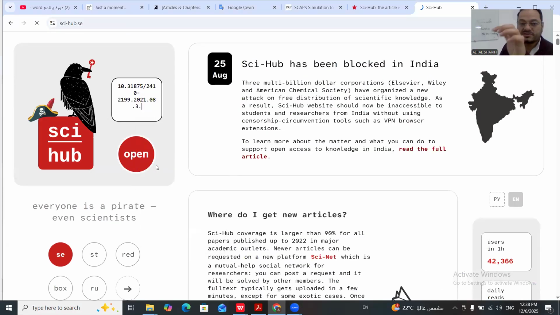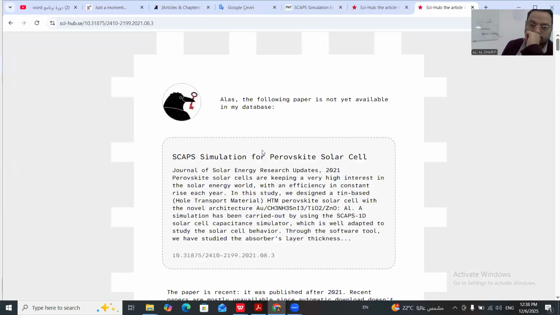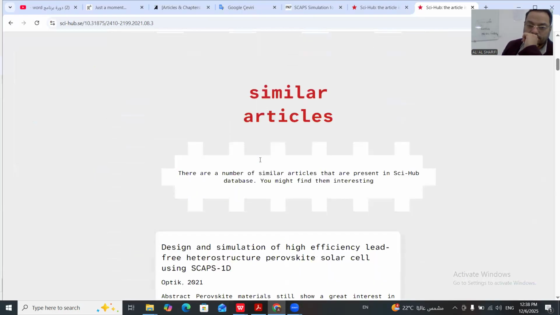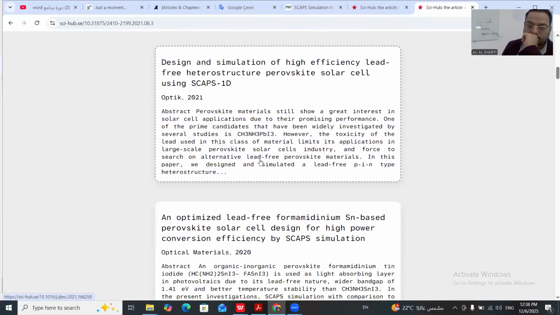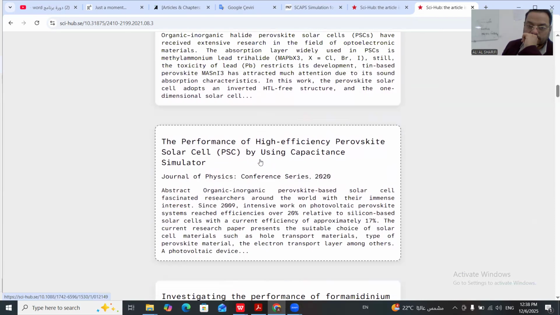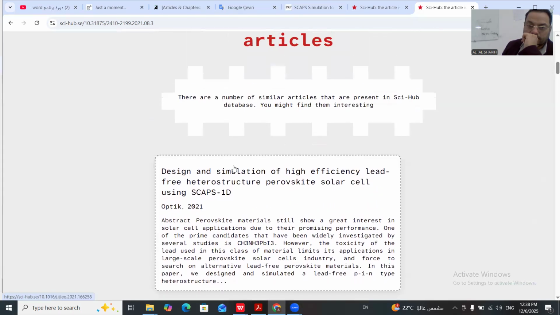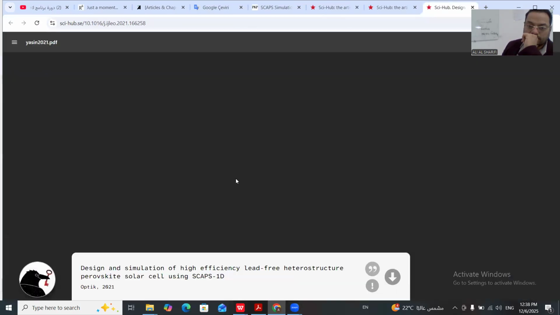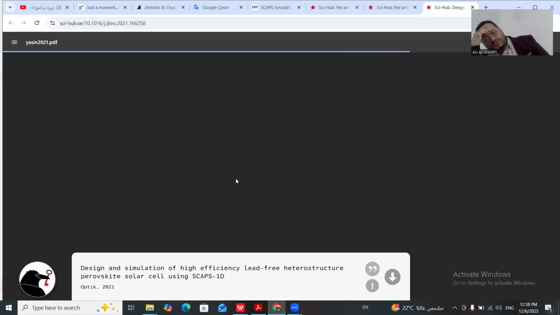Paste. Let's try. The same result, okay? Now I succeeded in opening one of these articles to check some information.